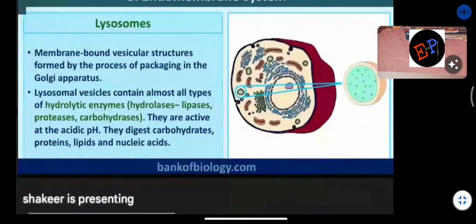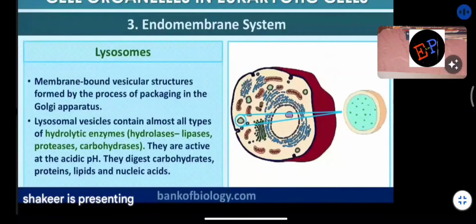Okay, lysosomes. So what is seen here? The structure of a lysosome is seen here. This is a small lysosome floating in the cytoplasm. They are membrane-bound vesicular structures formed by the process of packaging in the Golgi apparatus. Lysosomal vesicles contain almost all types of hydrolytic enzymes like hydrolases, lipases, proteases, and carbohydrases. They are active at acidic pH.